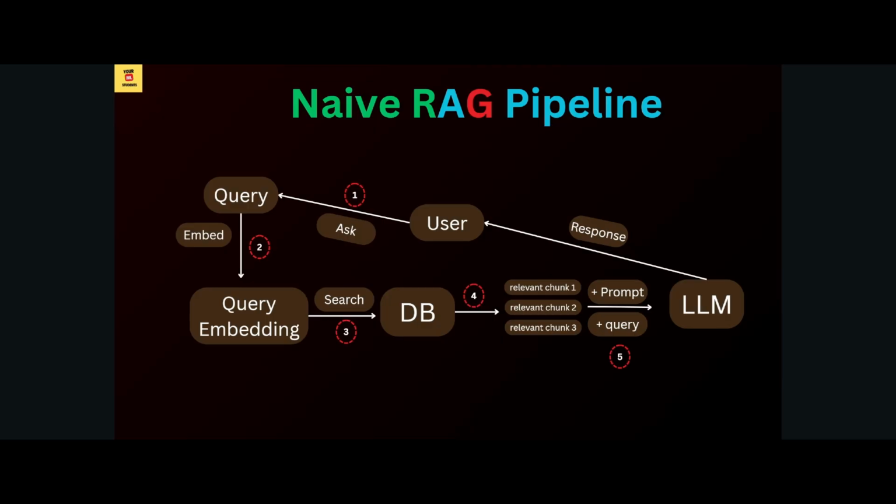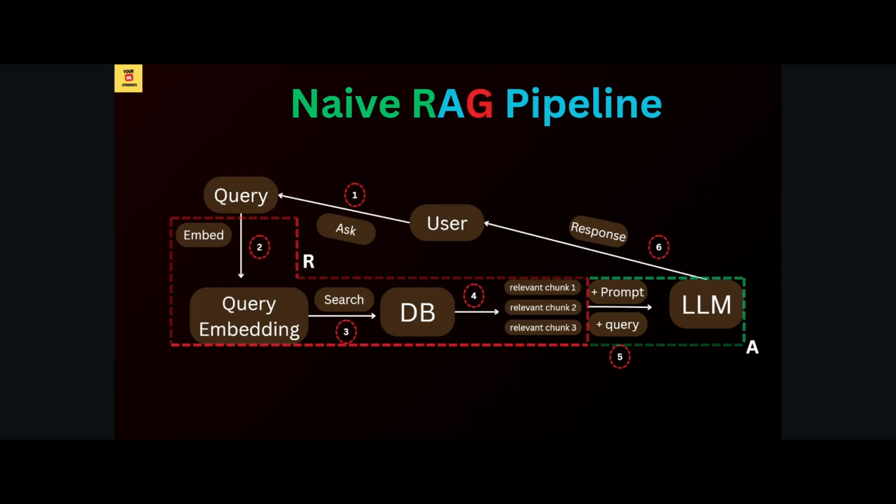Okay, now this is the flow of how the naive RAG pipeline works, guys. In this naive RAG pipeline, we are going to understand which part is R, which part is A, and which part is G. If you see this highlighted section, this is the R section, that means the retrieval section. Why retrieval? Because here we are converting our query into embeddings, searching in the DB, and getting the relevant chunks. So we are retrieving the information that we need from the database. This is the R, or retrieval, part.